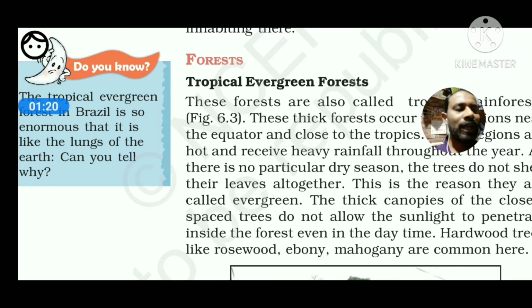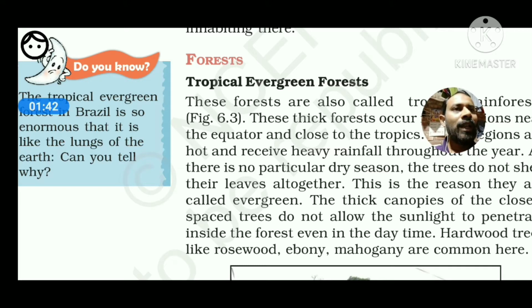And the temperate region is beyond 23.5 degree north and south, up to the subpolar region.